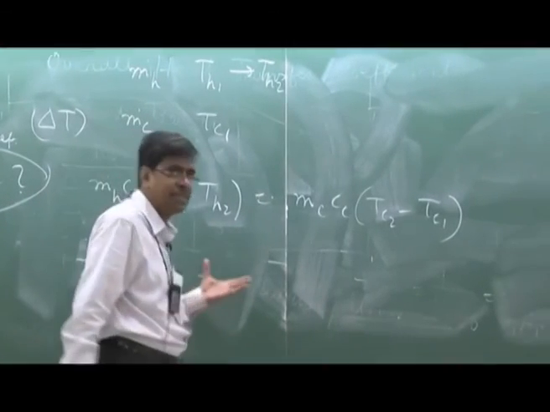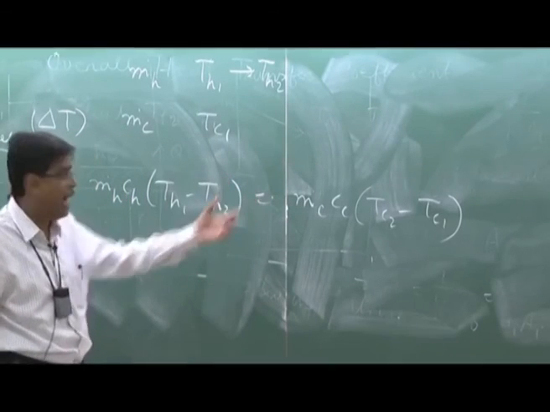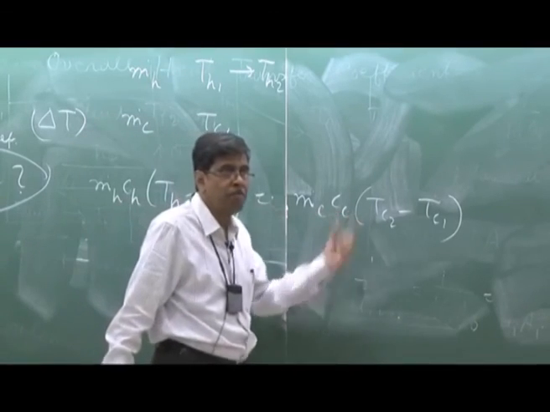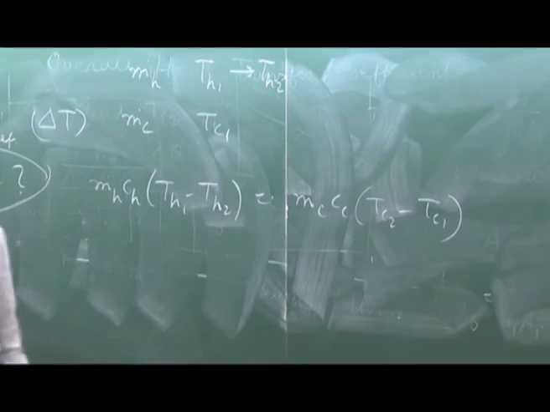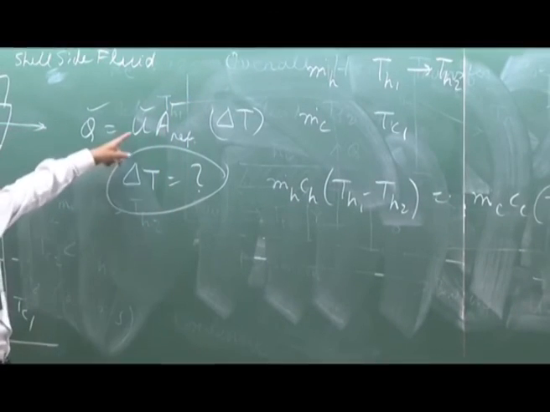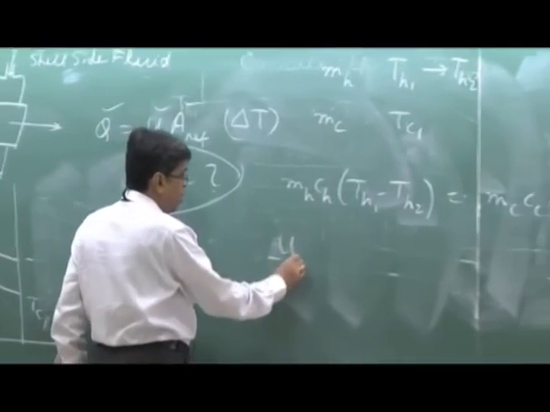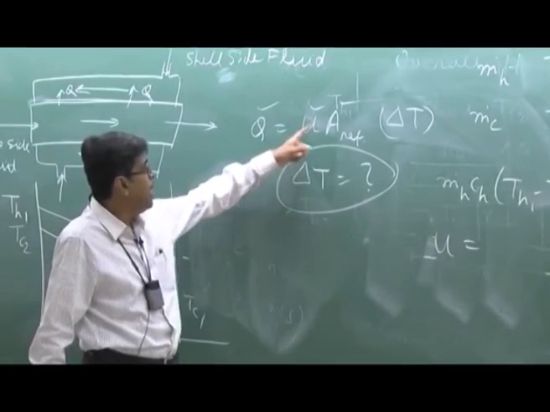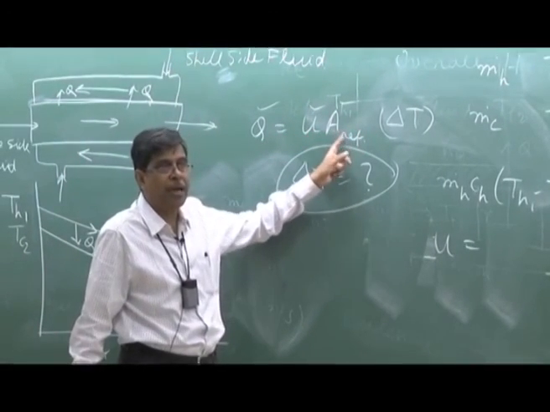Out of these 4 temperatures, 3 are independent. They are related. I know the duty. That means the heat to be transferred is this. Now I have to find out the area. This is known as sizing of the heat exchanger. I will design the heat exchanger. The first step in design is to find out the size of the heat transfer area. Then I will use this equation. Here U is given to me. From a chart I know that for this type of exchanger I am going to use, U is known. Now I have to find out a reference.